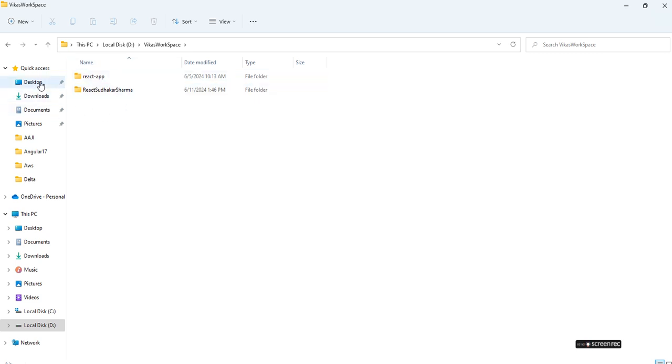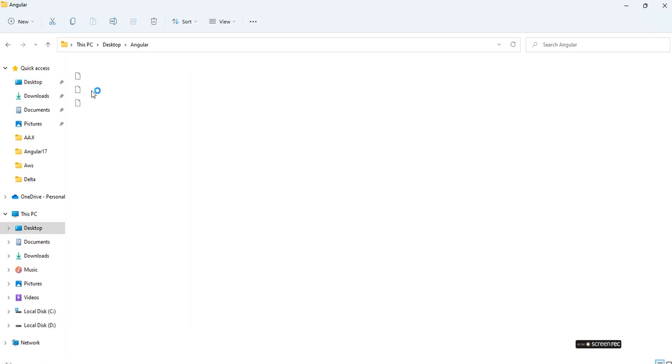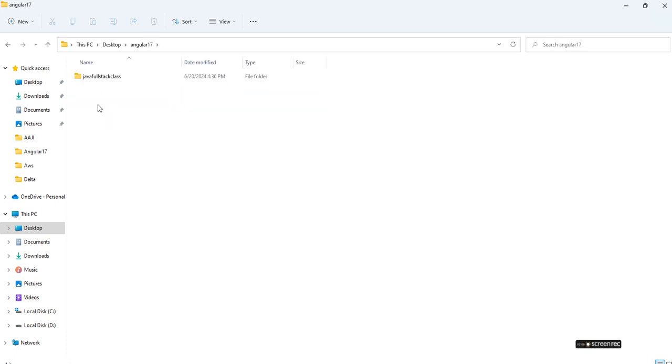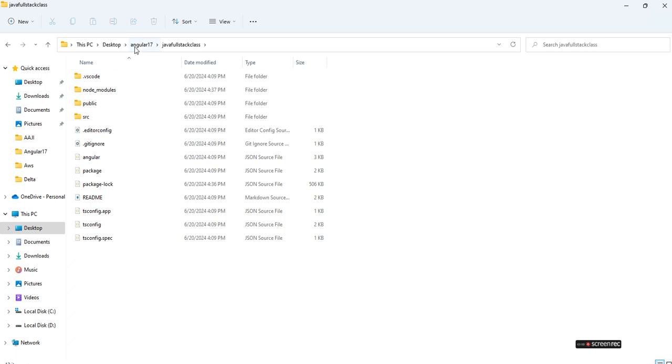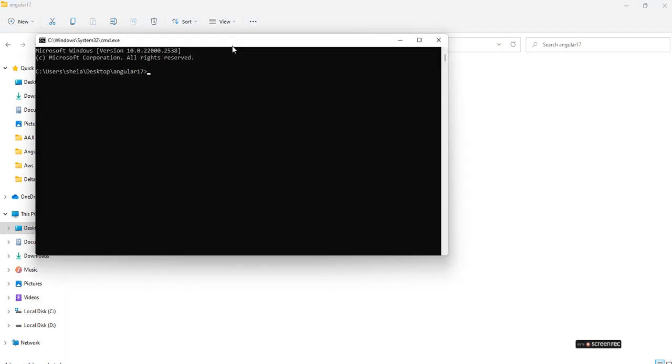This is a React application on the desktop. Now on the desktop we type the command cmd, and here there are very important commands we are introducing. First is npm hyphen version.